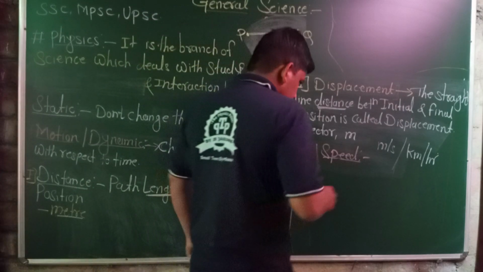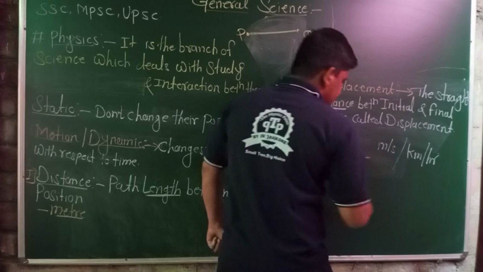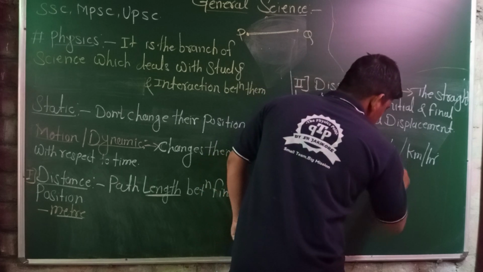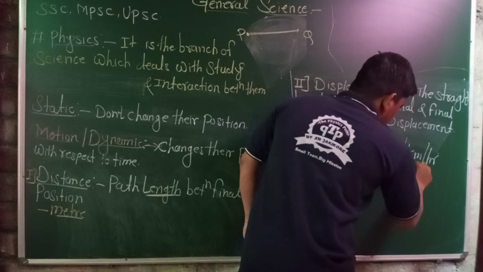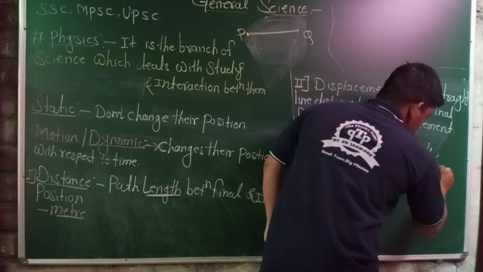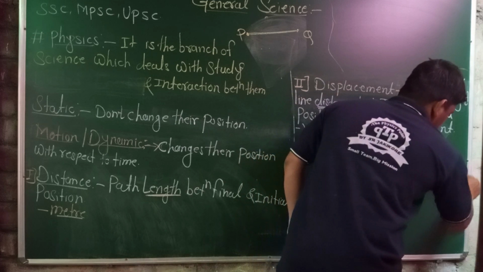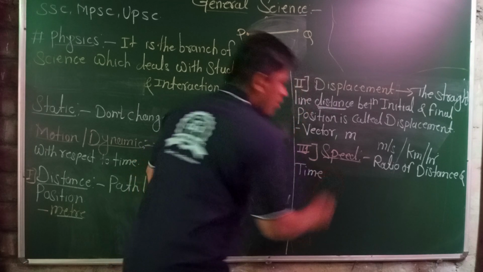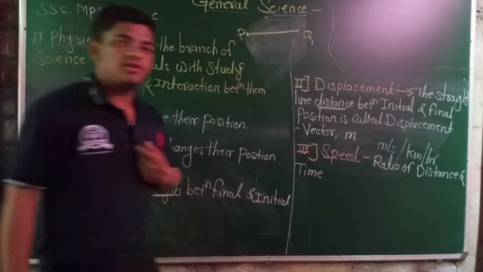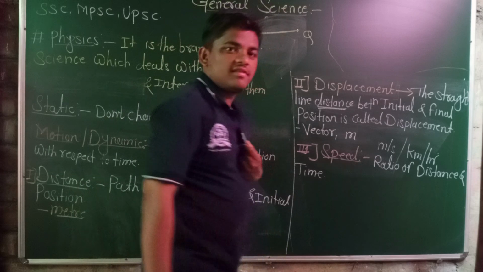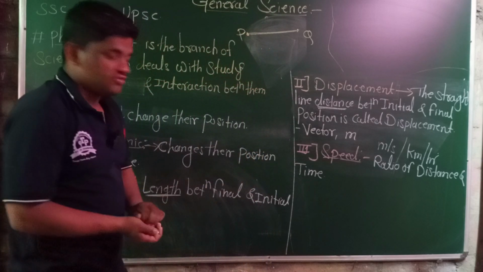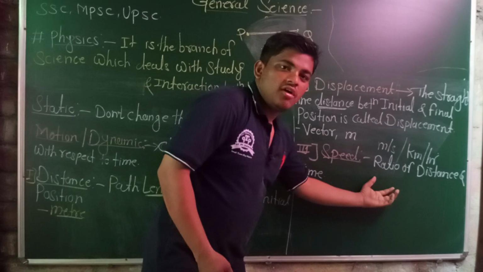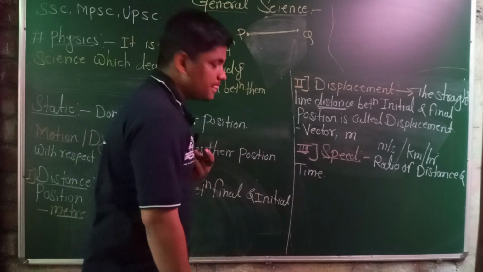It is the ratio of distance and time. The rate of covered distance with respect to time is called the speed of that particular vehicle.